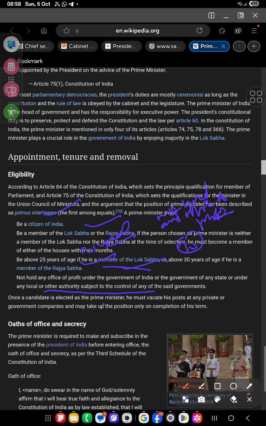Once a candidate is elected as PM, he must vacate his post at any private or government companies where he has taken a position.